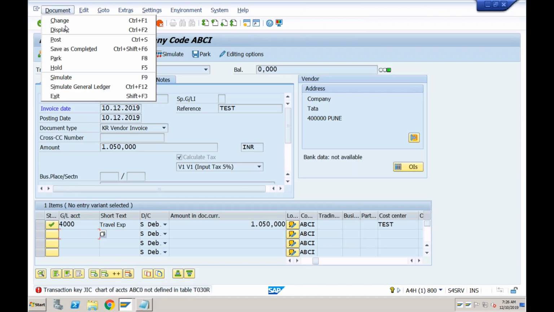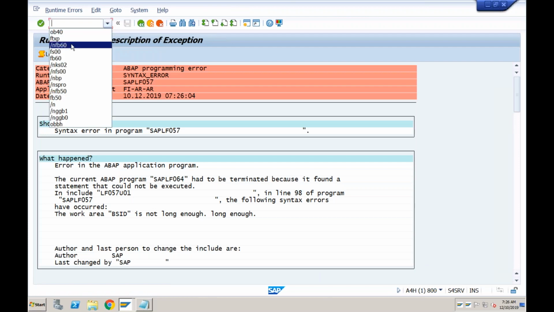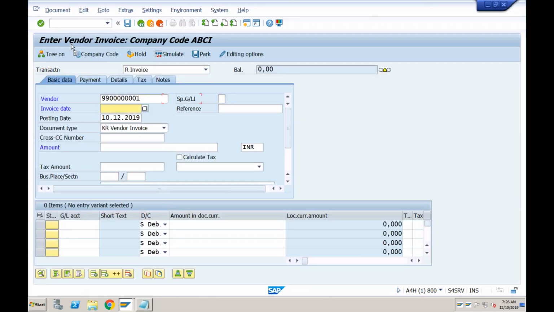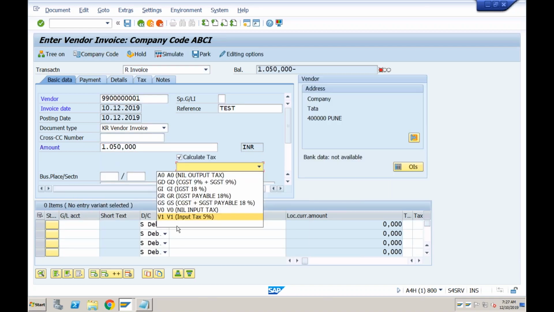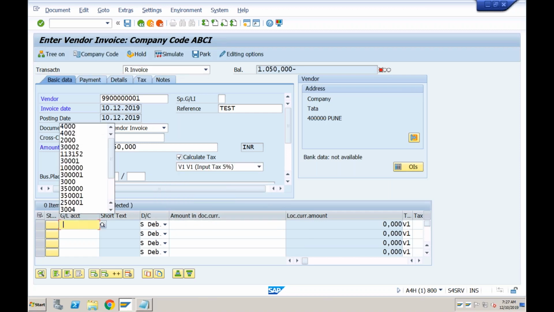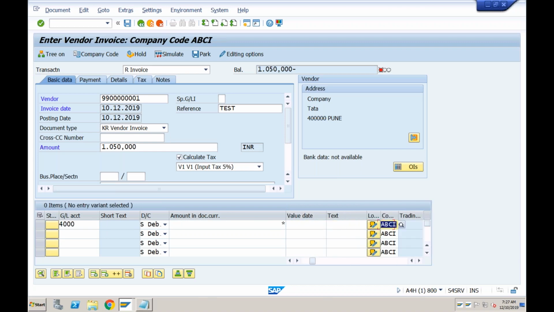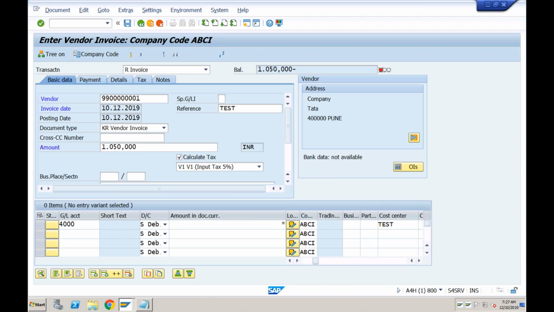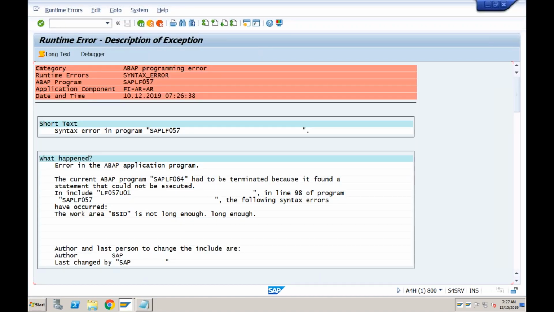So again, if I just go to document and try to simulate from scratch, let's forget about this. Let's again go to FB60. Invoice date is whatever amount, calculate tax. Okay, and just select V1 here, specify your GL account, star, okay, and just the cost center. Enter and document simulate.